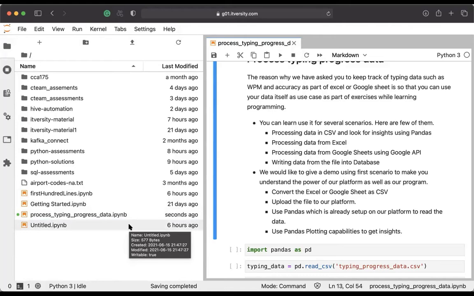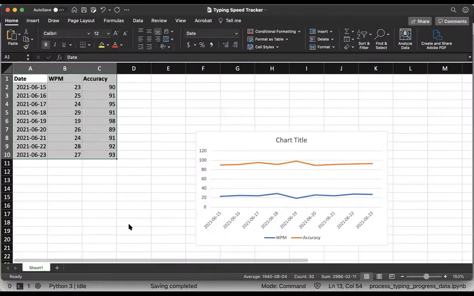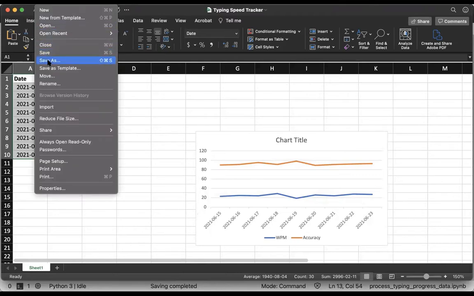Now I have to go to my Excel. I hope you can see the Excel. Let me confirm. Let me share it again so that you can see the Excel. Now you should be able to see the Excel. You see there is a date, WPM, and accuracy. I just want to save this file as CSV. The way you can save the file as CSV is go to File, click on Save As.